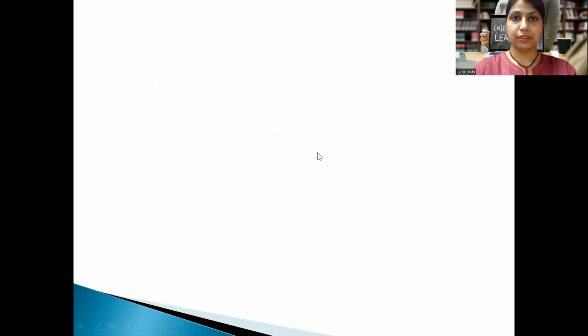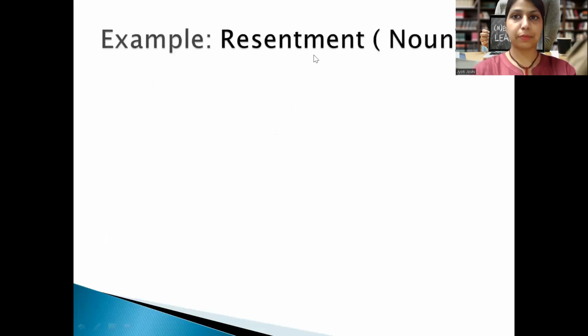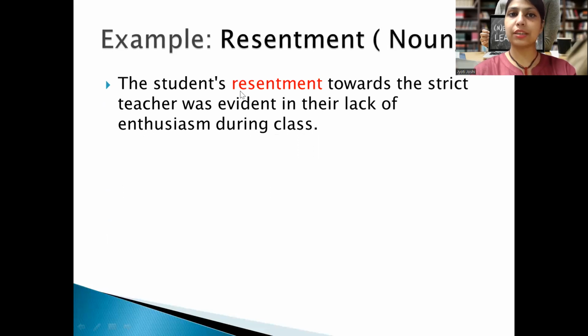Moving to the next slide. Here you will learn by examples. Resentment is a noun, and the first example teaches you that the student's resentment towards the strict teacher was evident in their lack of enthusiasm during the class. You can see here that this particular student does not want to take classes because of some reason, XYZ, it can be. He is somewhere not interested to take the sessions any further.